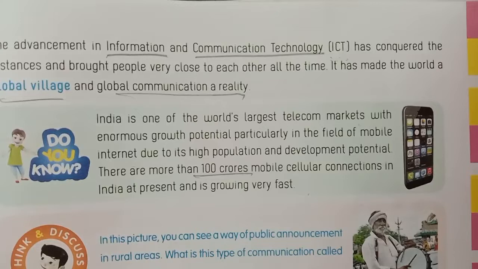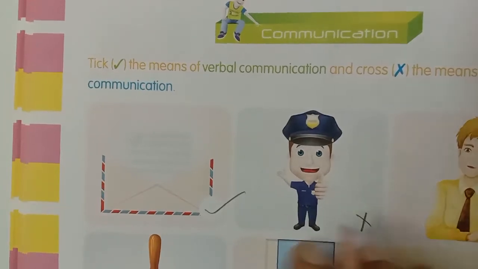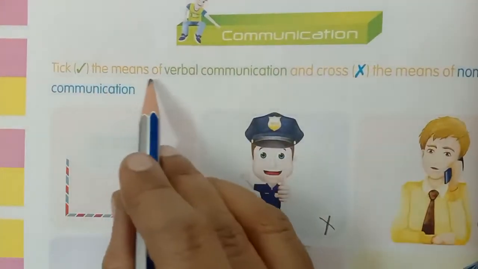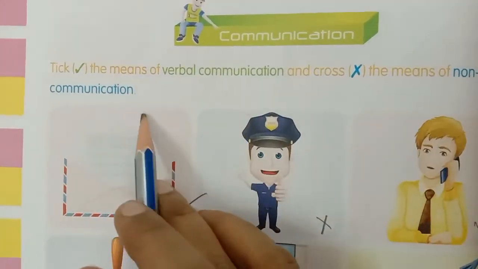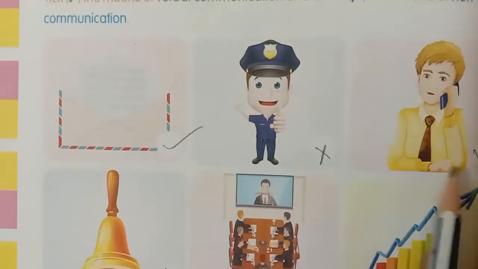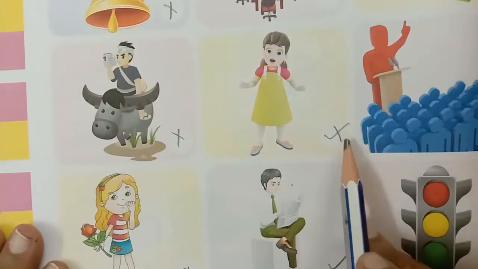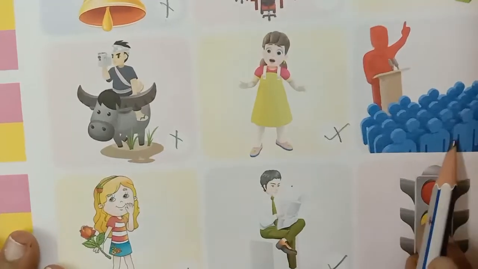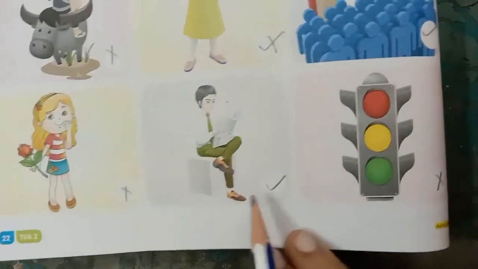Workbook, activity book. Now I am going to tell you about activity book. Take out your activity books, page number 22, communication. Tick the means of verbal communication and cross the means of non-verbal communication. Tick, cross, tick, cross, tick, cross, cross, cross, tick, cross, tick, cross.